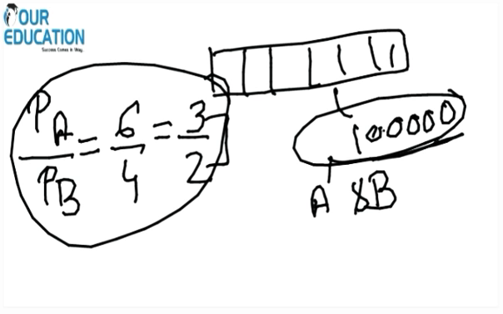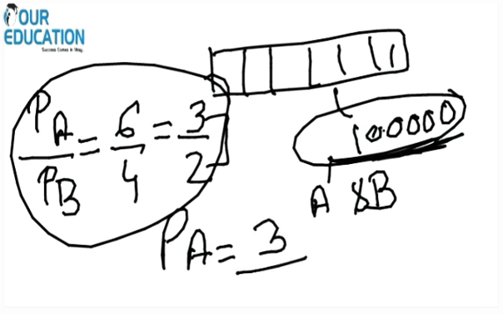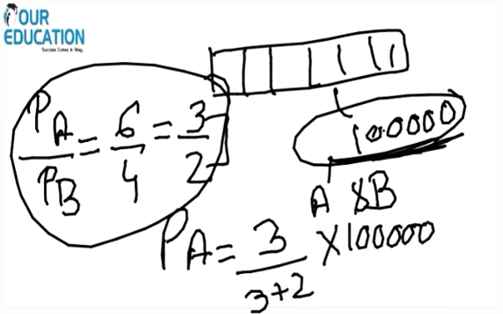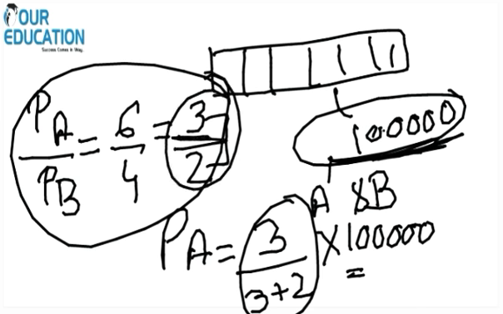But when we take out the exact value of profit for A, how do we calculate it? It should be 3 plus 2 into 1 lakh. This is known as the part-whole relationship. We will be converting this part ratio into the part-whole relationship because we are dealing with the whole.